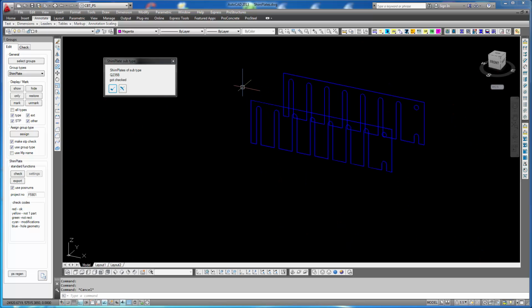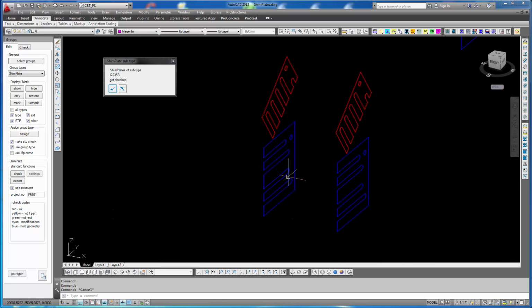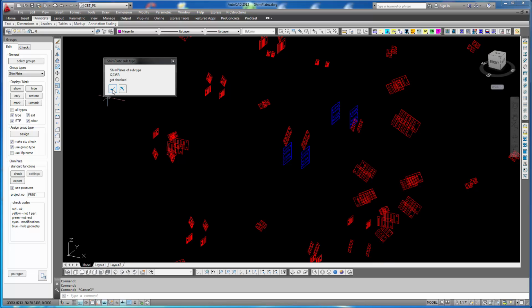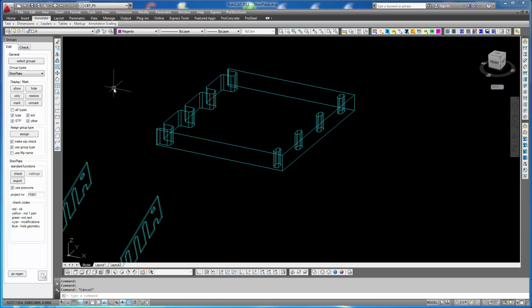The tolerance for the slots is 0.2 that is used. And what else? This shim plate, for instance, has a different slot pattern, so it's not standard. We can confirm that message, and we have shim plates of another material, and we see they are blue. It's not a standard pattern. Say OK.